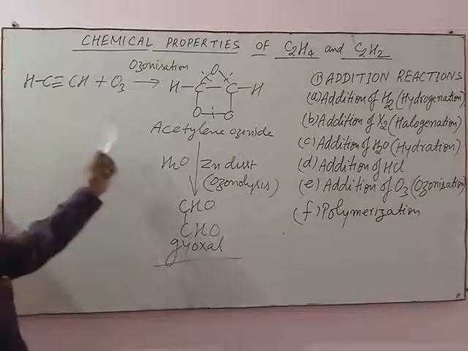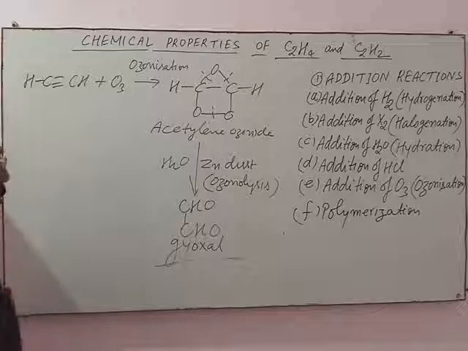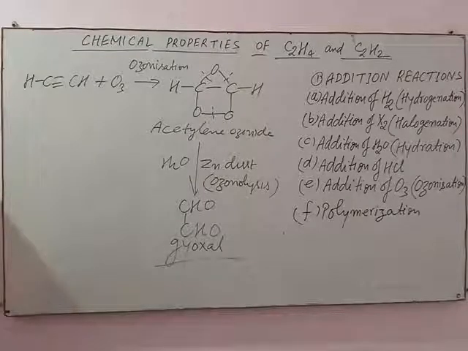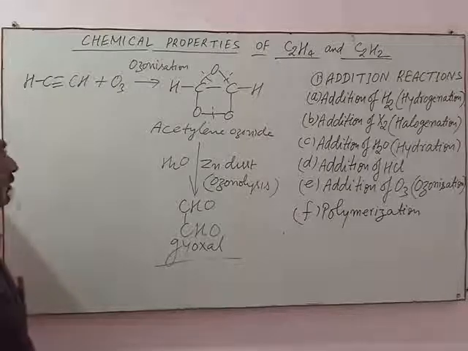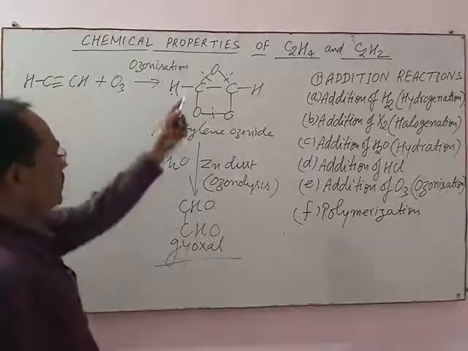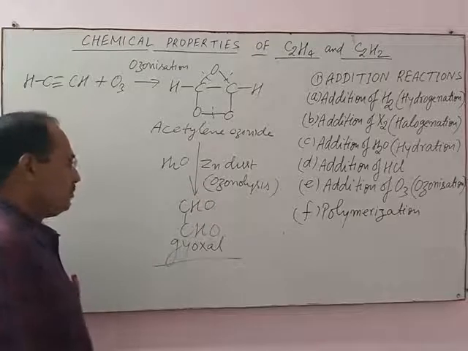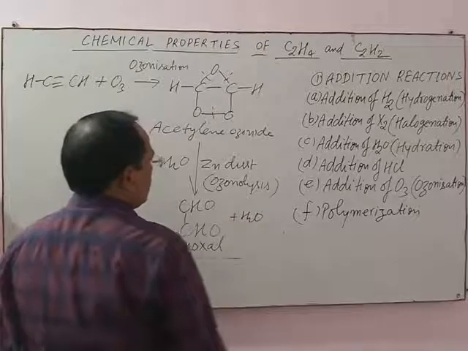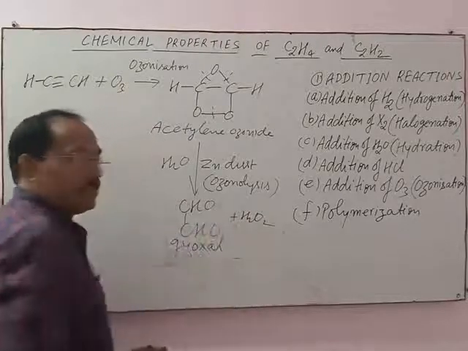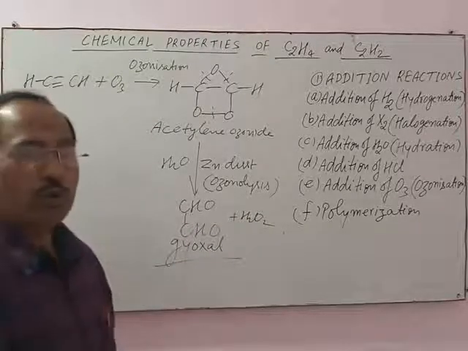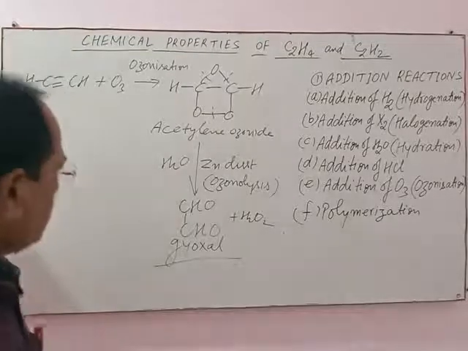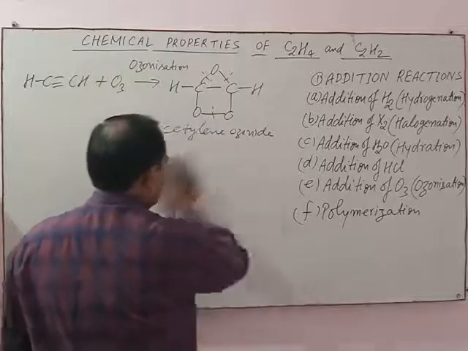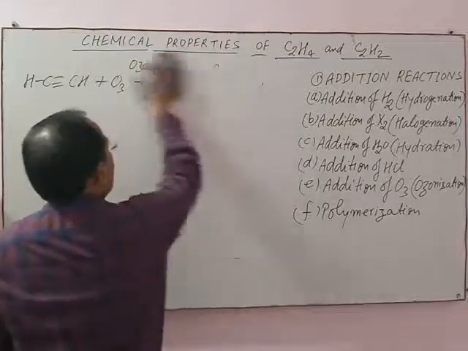So what happens when acetylene undergoes reductive ozonolysis? First of all, acetylene ozonide is obtained, which on decomposition gives one molecule of glyoxal plus H2O2. In both the cases, H2O2 is obtained as a byproduct. Now the last reaction is polymerization.